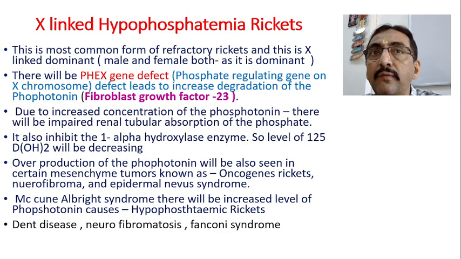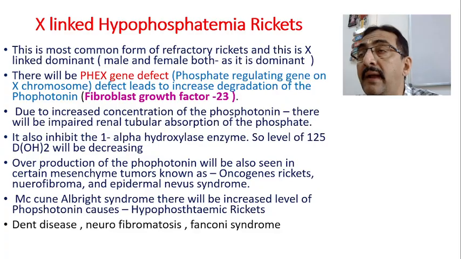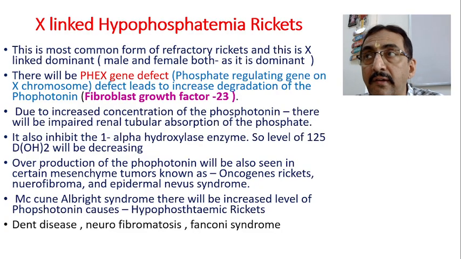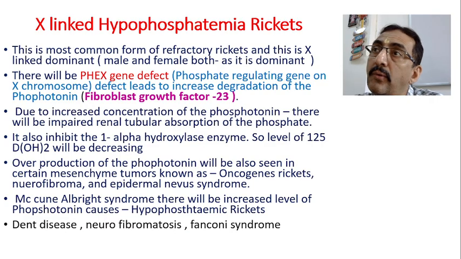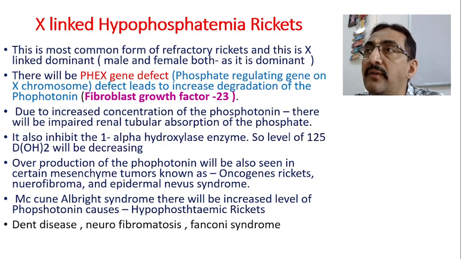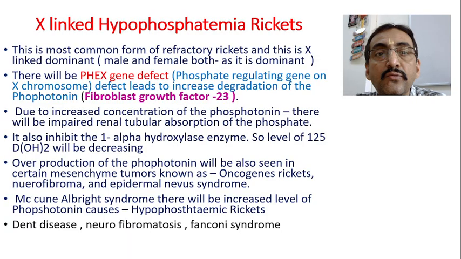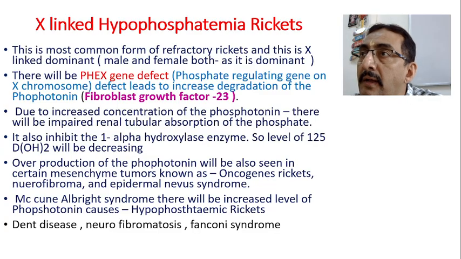We know that they are very good friends. If phosphate is more, it will bind the extra amount of calcium present in the blood and make it inactive. If it is less, it will create problems in bone mineralization, because calcium will not get absorbed properly without phosphorus. So because of the phosphate deficiency, naturally it leads to calcium deficiency, and naturally it leads to rickets. This is how X-linked hypophosphatemic rickets is formed.